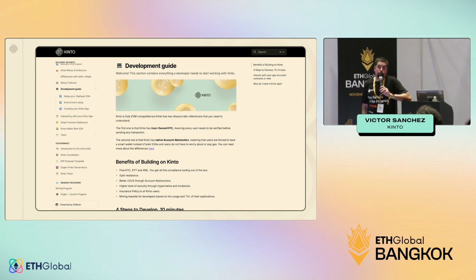Now, everything that I'm going to talk about from now until the next 16 minutes is almost step-by-step our development guide. If you go to docs.kinto.xyz and find the development guide, you will see, and I promise we stand by our word, a 10-minute setup. That 10-minute setup will imply doing your KYC, setting up your deployer EOA, preparing your environment setup, and finally creating your first Kinto app and using it. And I promise it's exactly 10 minutes. So let's take a look at that process a little bit.